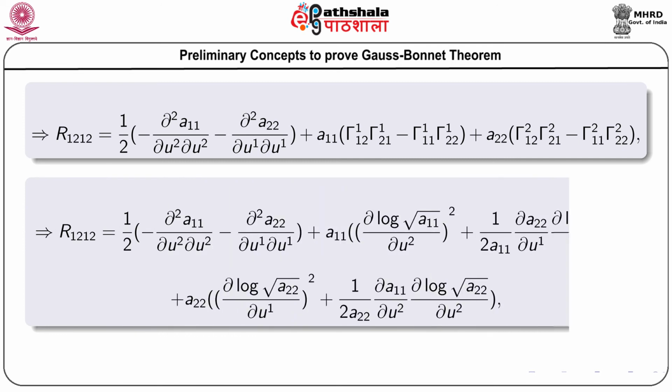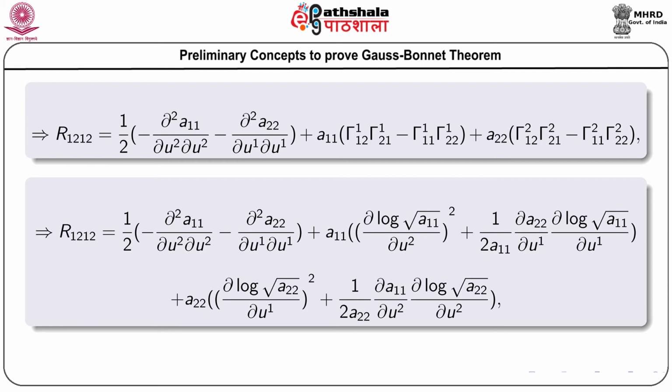So, R 1 2 1 2 takes the form half within the bracket the previous expression, and in the second portion we are substituting the values of the Christoffel symbols of second kind, that is gamma 1 2 1, and so on.